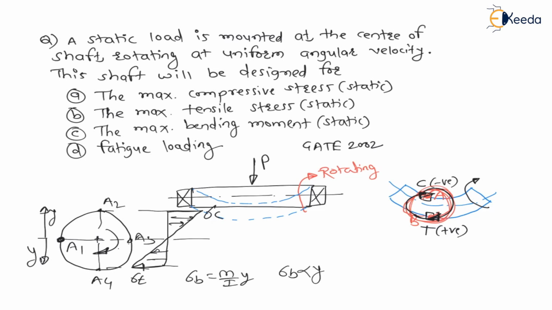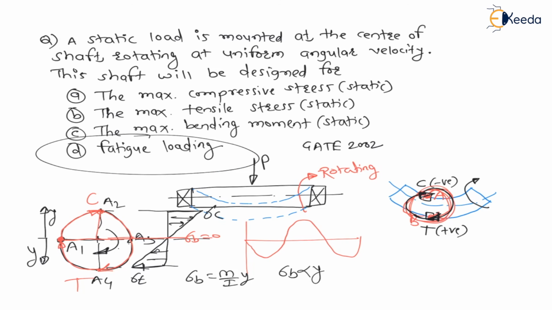Now see, when point A is at location A1, the stress is 0. When A goes from A1 to A2, the stress becomes maximum compression. Then from A2 to A3, the stress again becomes 0. From A3 to A4, maximum tension, and from A4 to A1, 0. Means the stress is continuously changing, from maximum compression to maximum tension to maximum compression. That means it is a fatigue load. Therefore the design must be for fatigue loading, and option D is the correct choice.